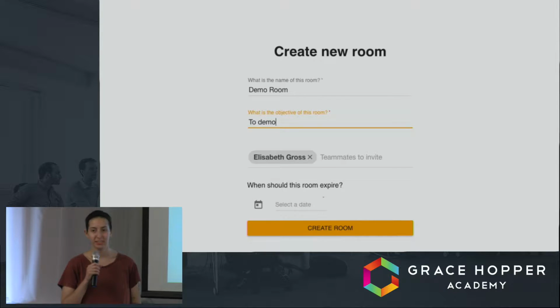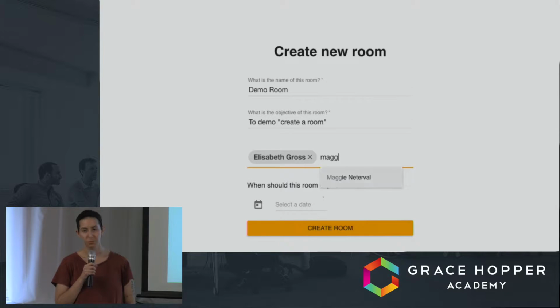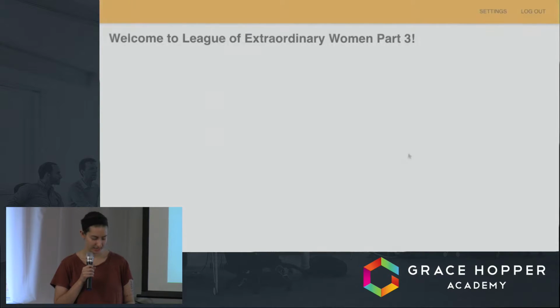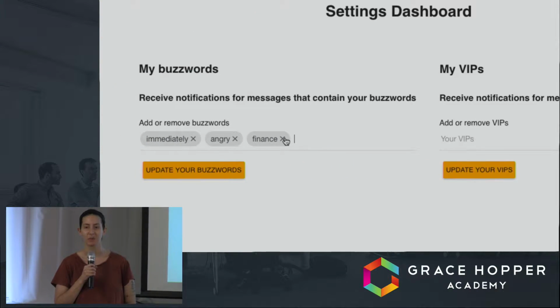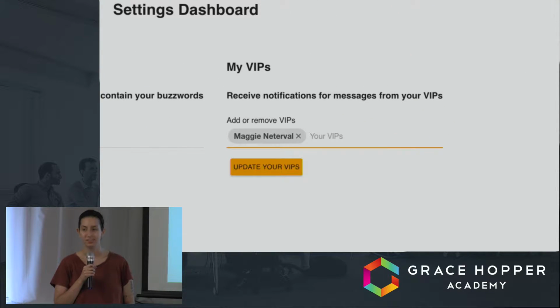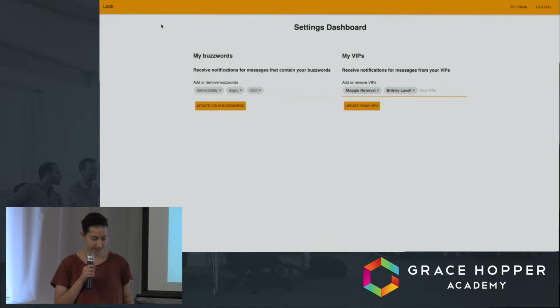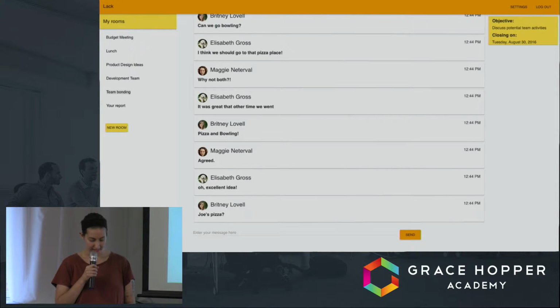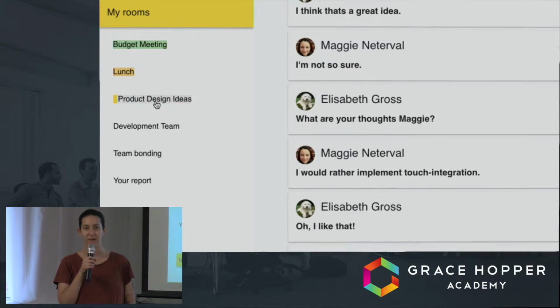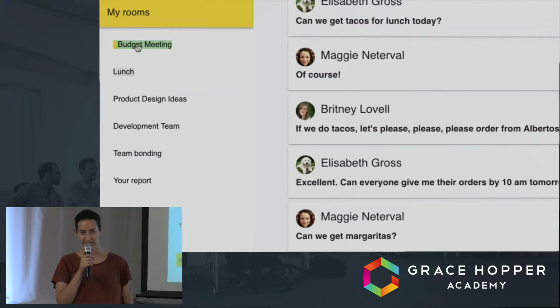With Lack, users create communication channels called rooms with specified objectives and expiration dates. We deployed a Heroku web worker, which leverages Node cron jobs to delete the rooms on the expiration date specified. The main feature that sets Lack apart from other chat applications is the user settings. To manage notifications, users can create lists of buzzwords and VIPs for Lack to monitor. Like chat messages themselves, these lists are accessed via Firebase arrays using AngularFire's three-way data binding among the DOM, Firebase, and Angular. Any changes to the Firebase array triggers a change in a CSS background color class of the corresponding room in the sidebar.